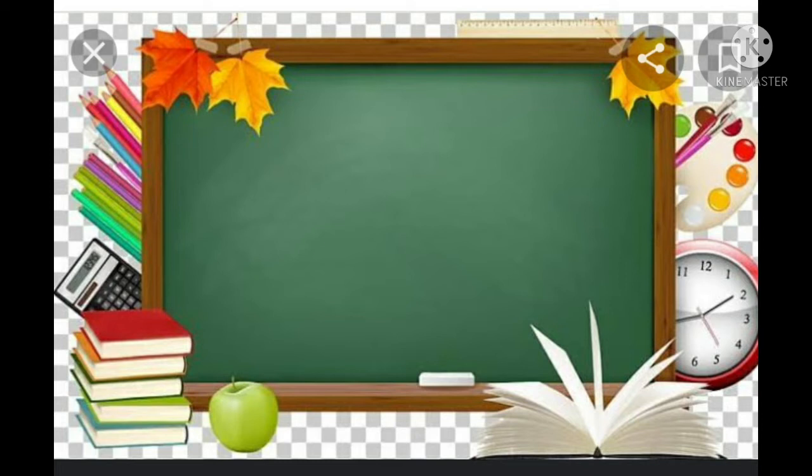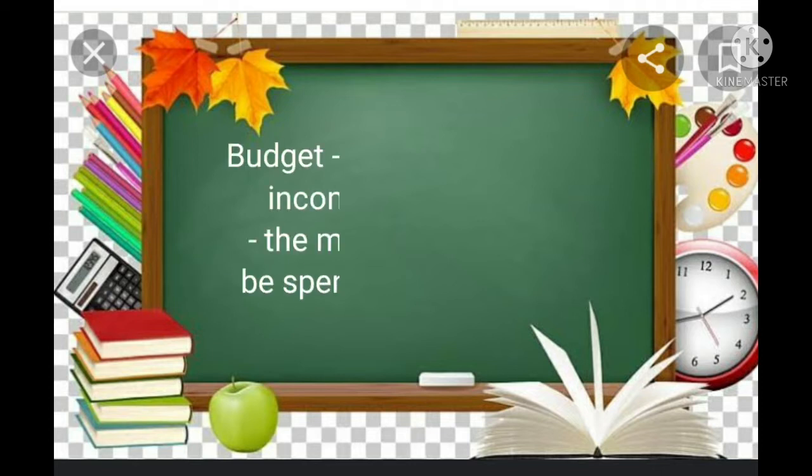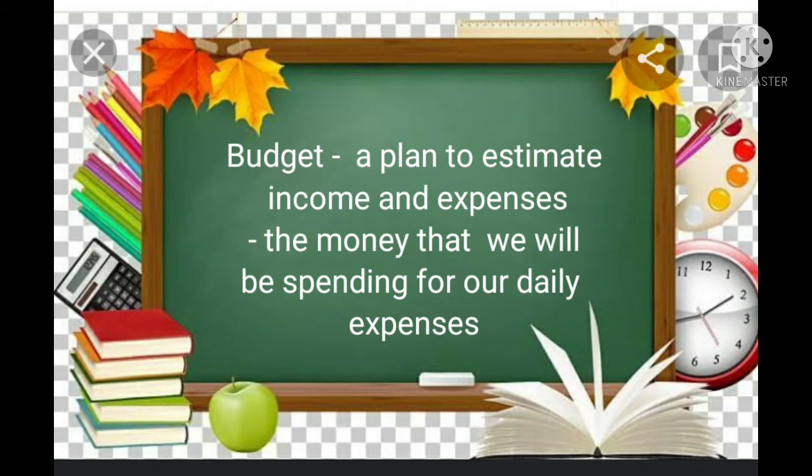Class, before we proceed to our main topic, I want you to define first the following words. The first one, we have family income. Second one, budget. The third one is the investment. And the fourth one is the earnings. And the fifth one is the lifestyle. Class, what is a budget?